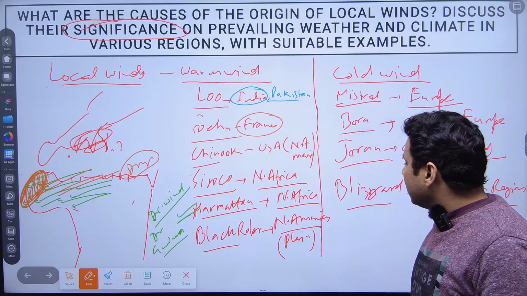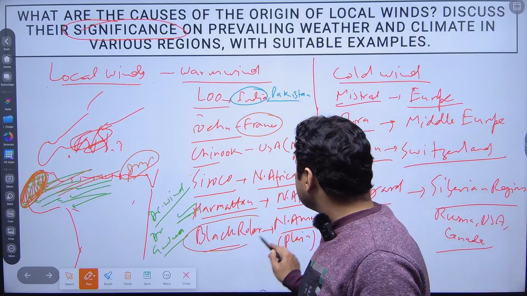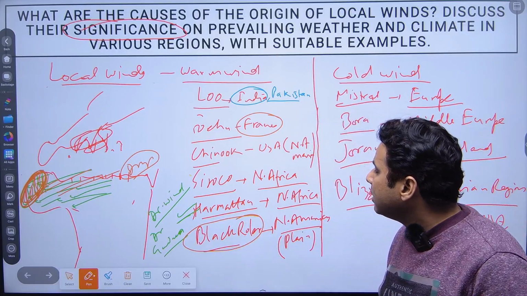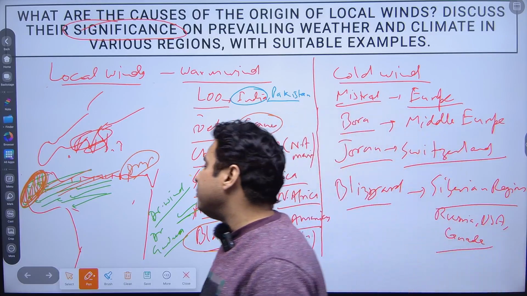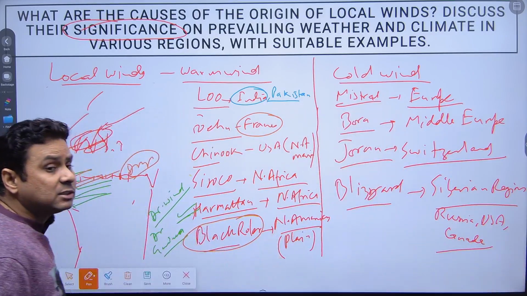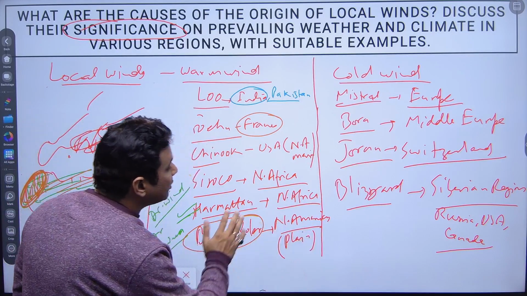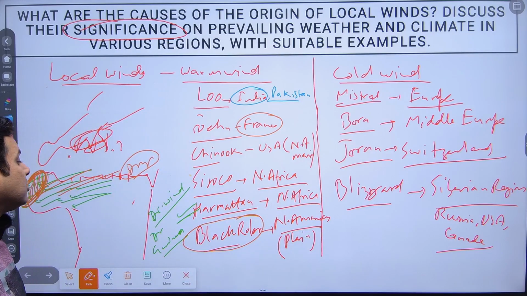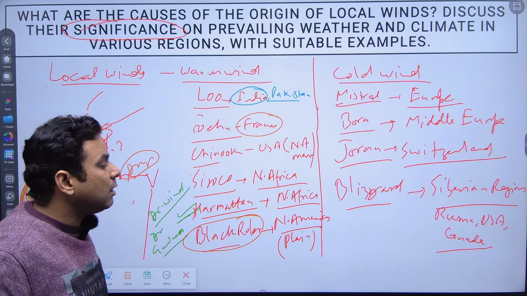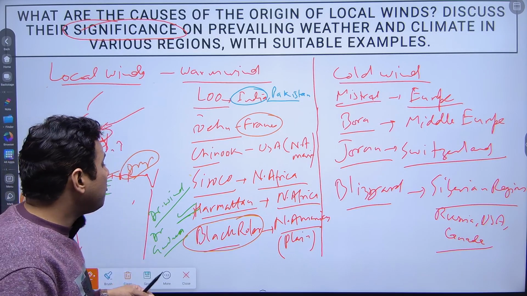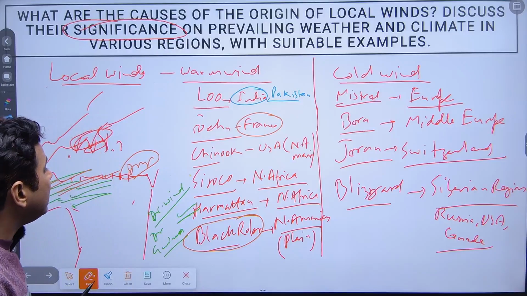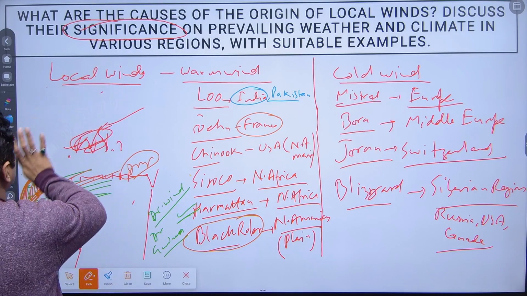Okay. Next is the Black Roller. The Black Roller is again a warm wind, and this wind is prevalent in the middle plain area of North America. It is also significant in the Northern American plain area for their agriculture and for developmental aspects.